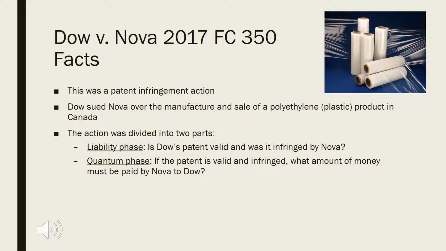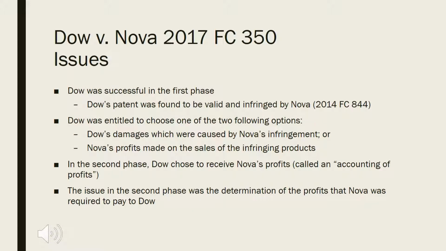Dow sued Nova over the manufacture and sale of polyethylene plastic product in Canada. The action was divided into two parts. The liability phase: is Dow's patent valid and was it infringed by Nova? And the quantum phase: if the patent is valid and infringed, what amount of money must be paid by Nova to Dow? In response to the first phase, called the liability phase, the question for the phase is: is Dow's patent valid and was it infringed by Nova?